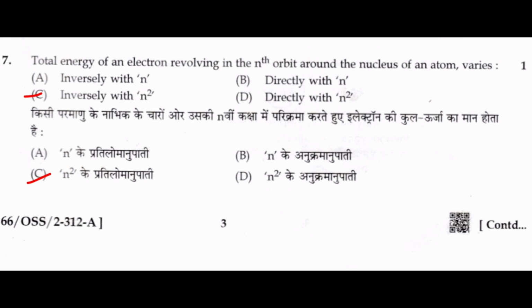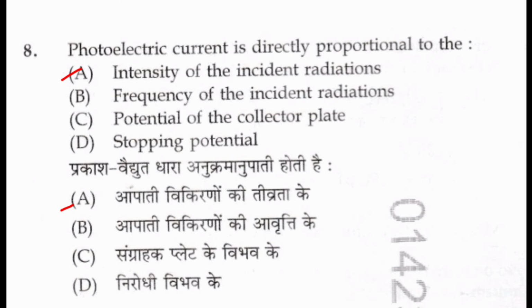7. Total energy of an electron revolving in the nth orbit around the nucleus of an atom varies (c) inversely with n square. 8. Photoelectric current is directly proportional to (a) the intensity of the incident radiations.